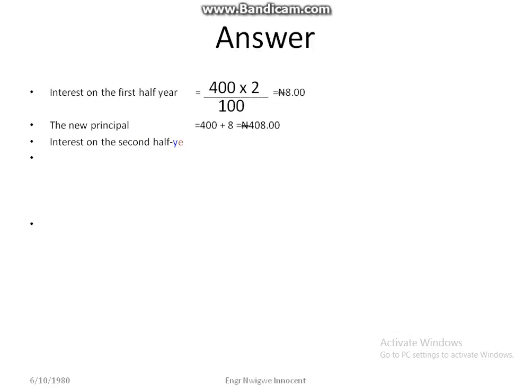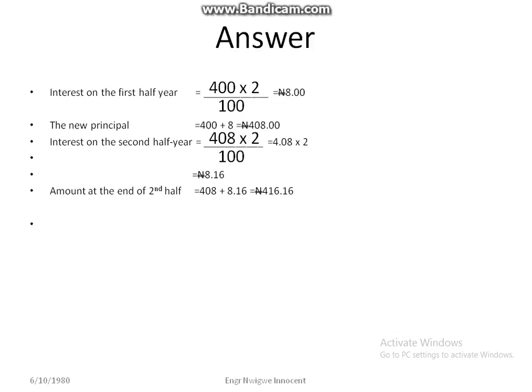Interest on the second half year is equal to 408 times 2 over 100, which is the same thing as 4.08 times 2, which is equal to 8 naira 16 kobo. Amount at the end of the second half is equal to 408 naira plus 8 naira 16 kobo, which is equal to 416 naira 16 kobo.